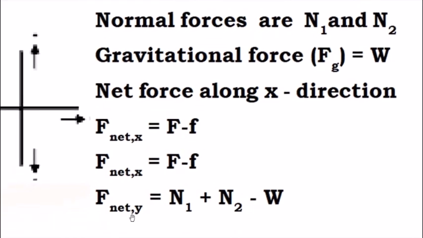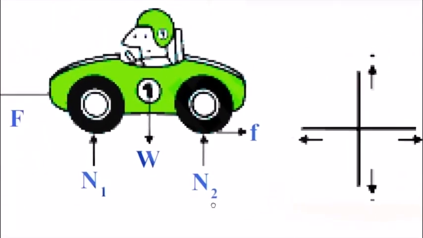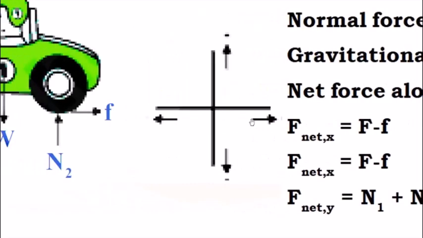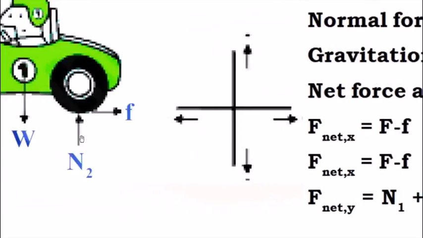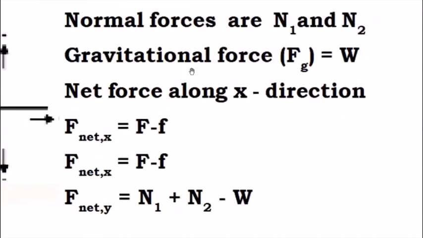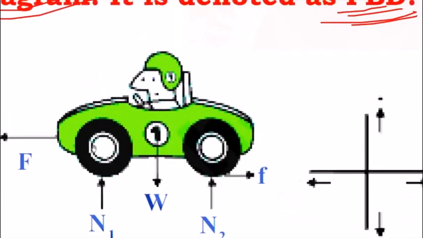What is the net force along the y direction? In the y direction, what is acting? Weight acting downward, normal force acting upward. So here normal forces N1 plus N2 minus, upward forces minus downward forces. But it is not moving up.